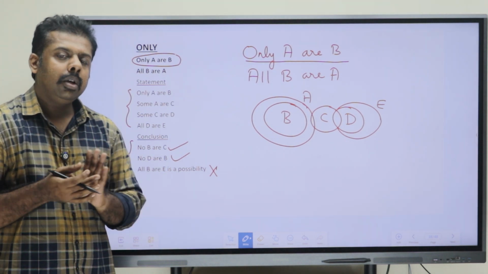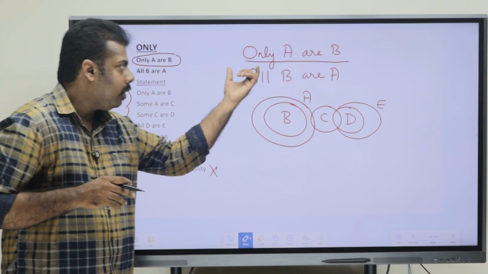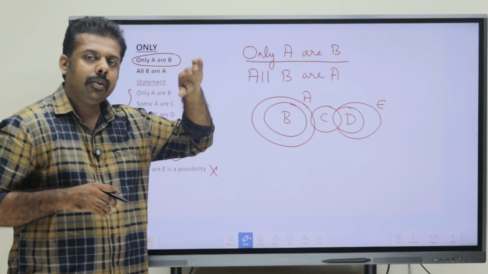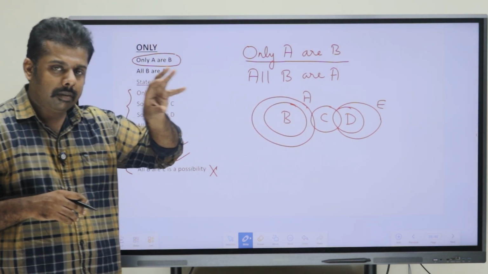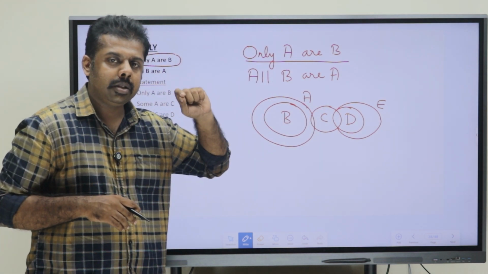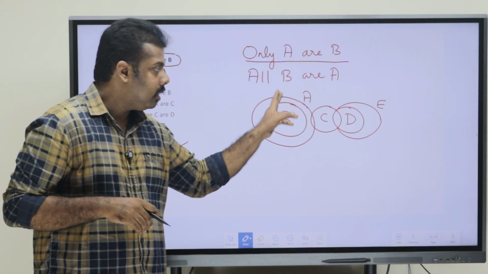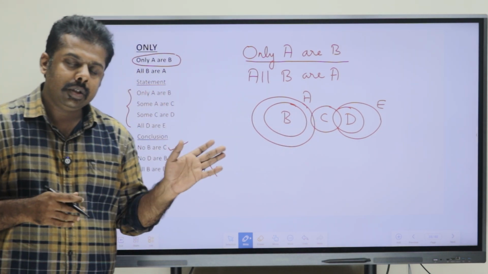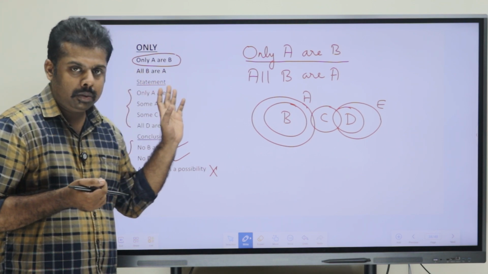So it is an easy concept. If you are given a statement related to only, the thing you have to remember is, like we said in the example, only A or B, you have to take it as all B or A, and the element which is coming inside always has a negative relation with the other elements. The only positive relation it can have is, in this case, with A. All the other elements have to be connected with B using a negative conclusion. So that is an important concept with regard to only.